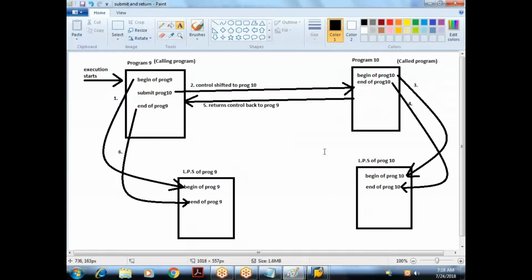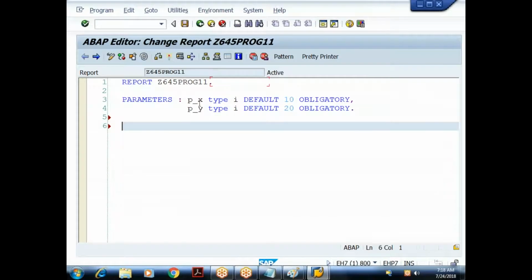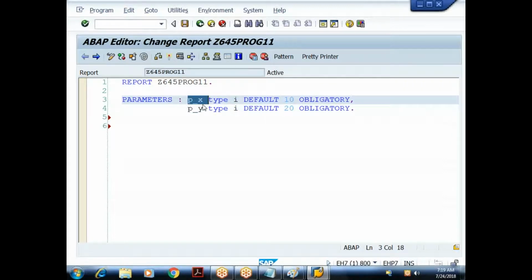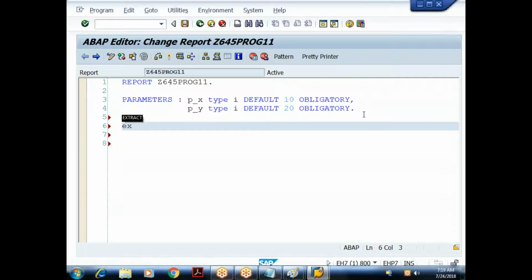We already know that by default the variables declared in a program are local to the program. These variables are available only during this program's execution. Once the program execution is finished, the variables will be destroyed. But I want to share these values across programs. So as part of this 11th program, I will use a statement called EXPORT. Export p_x to memory ID, you can give some identification. Let me give it as A1.